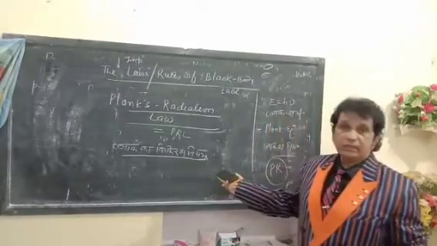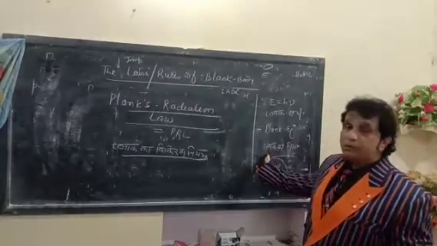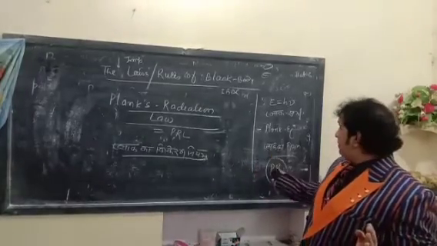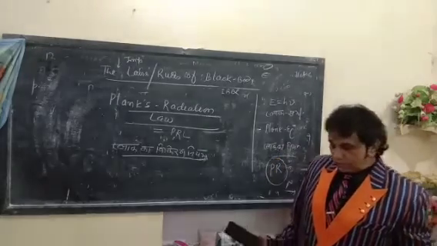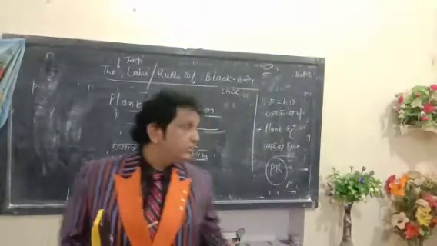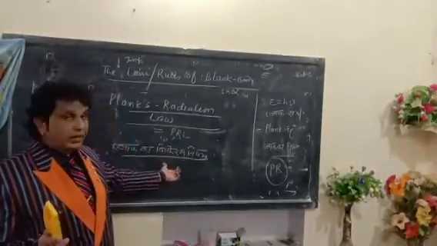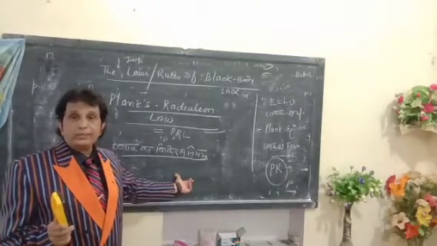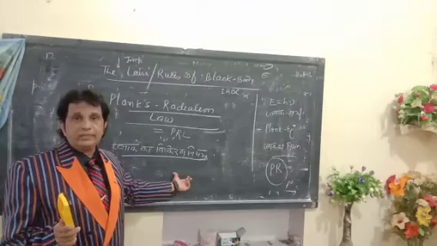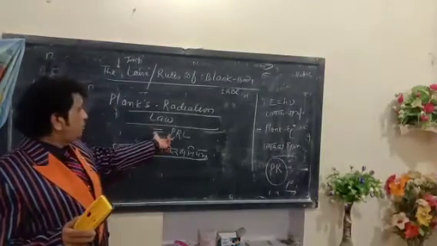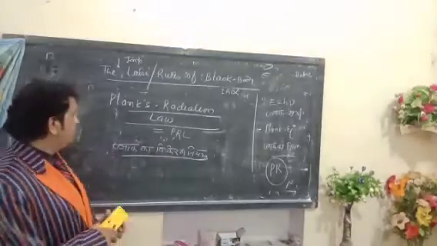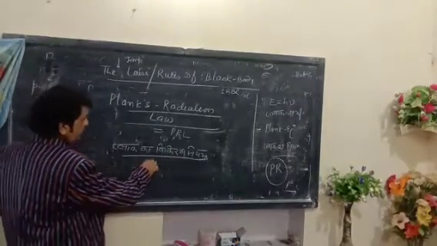How does it differ from the other radiation laws? The Lummer-Pringsheim law is applicable to all kinds of light, but Planck's radiation law is applicable to black body radiation. Planck's radiation law, PRL, is the intermediate law.